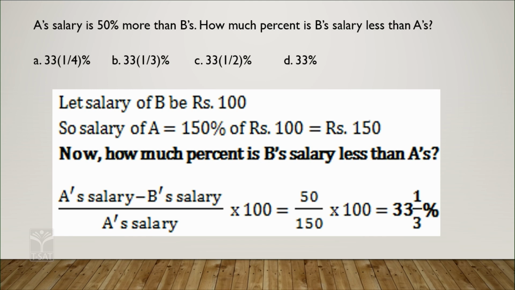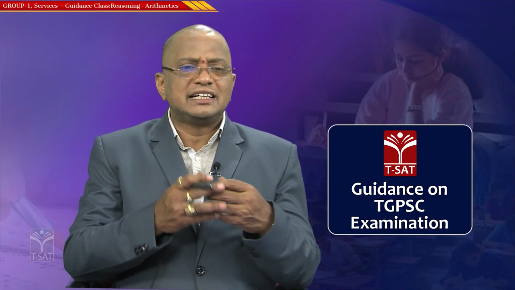Is it clear? So, if you say X, then you have to calculate 150% as 3 by 2 X, X plus 3 by 2 X. Calculations like that will give a little bit of confusion.